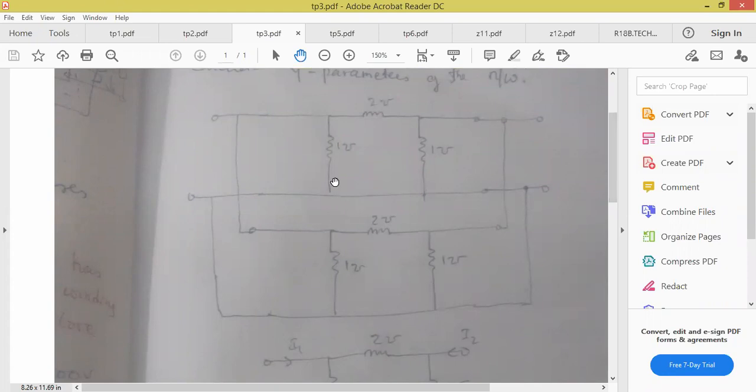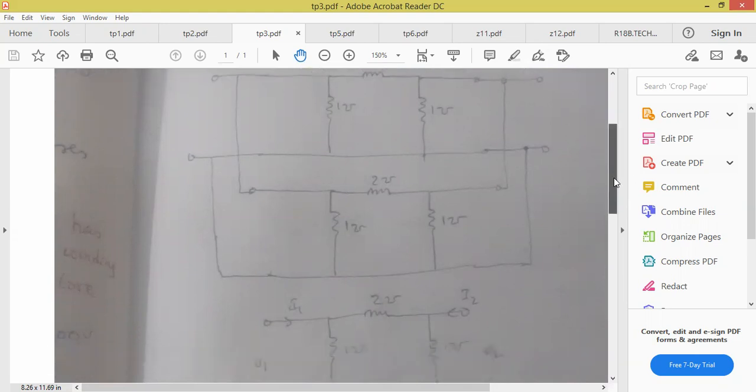That is, total Y is equal to Y1 plus Y2. All of you, you see here in the question, if Y parameters, what is Y, anyone? 1 by Z, I by V. Yes or no? I by V is nothing but Y. So units are mho. If in the question they are giving ohms, you have to convert that to mho. Okay.